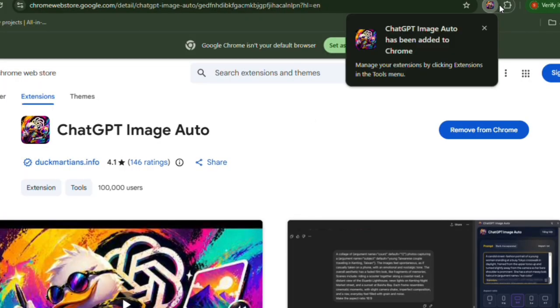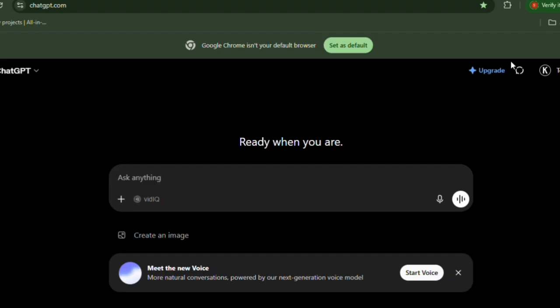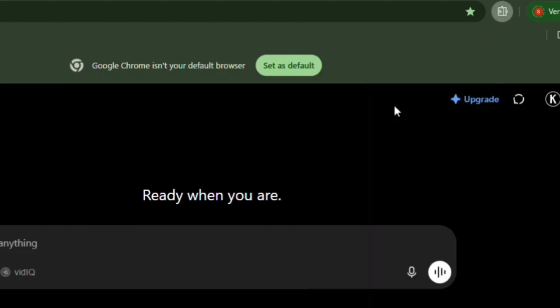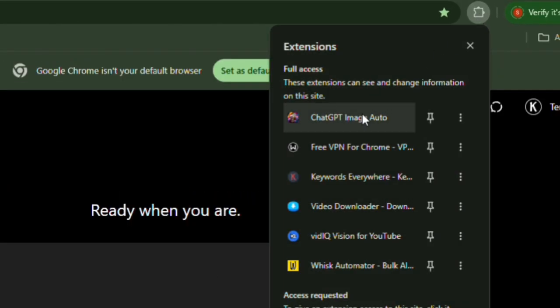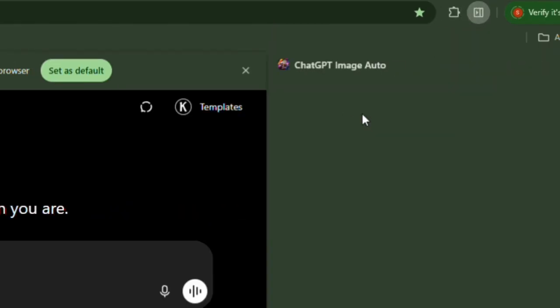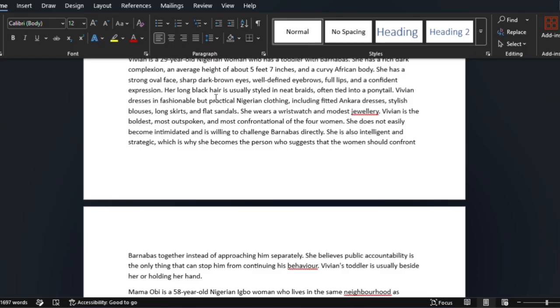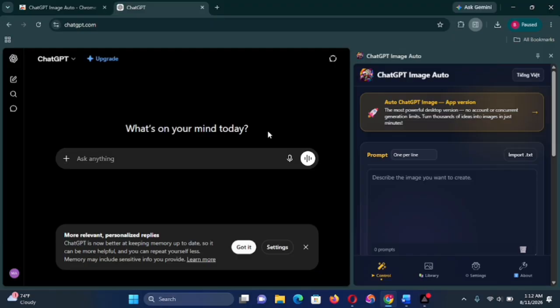Immediately, it's going to redirect you to ChatGPT on the web. From ChatGPT on the web, you're going to find the extension symbol. It's usually like this. And add the ChatGPT Auto Image Generator because it's already available there. So just click on it so that you can add it. Then copy those character descriptions, which we have already arranged paragraph by paragraph, and paste them in this ChatGPT auto image generator.